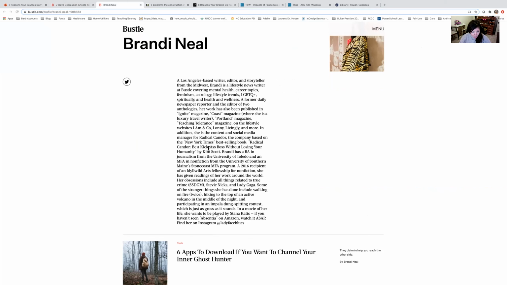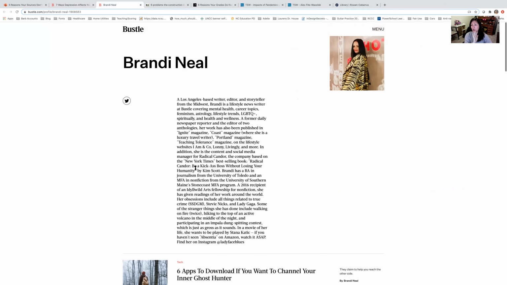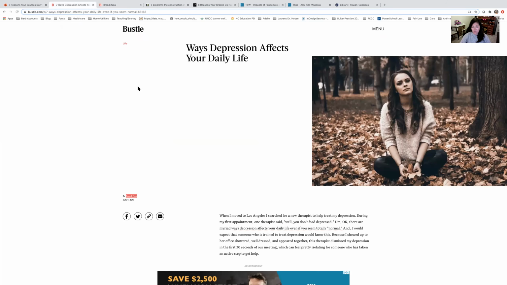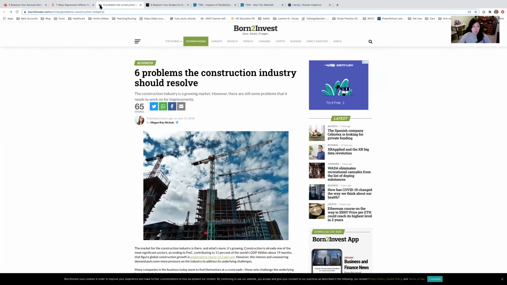She wrote this book, whose name I'm not gonna say out loud, but so you see, she probably is a good writer. Although that last article, I'm not gonna lie, I don't think that the way she was phrasing some of this information was academic in nature. I'm not gonna use her writing in my paper. I don't trust her. I'm sorry, Brandy.